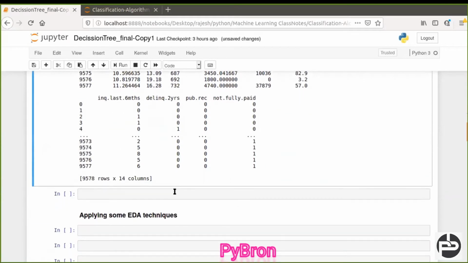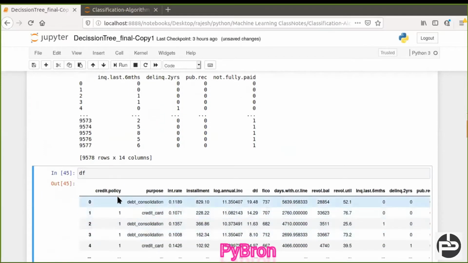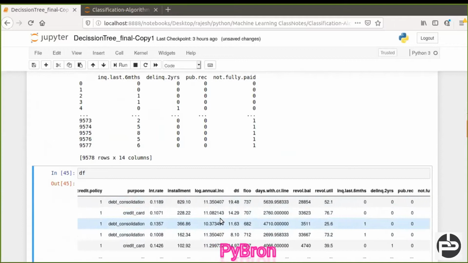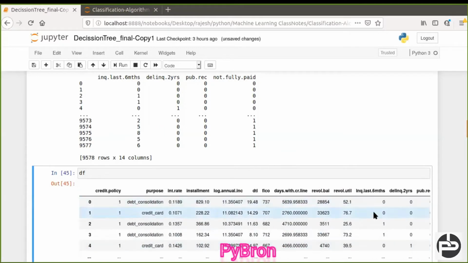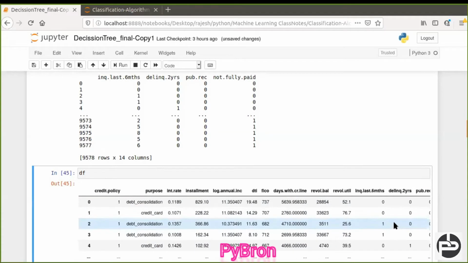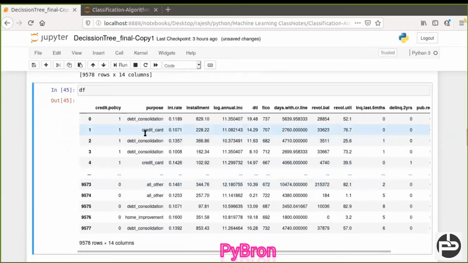And I'm able to load the data set. If you want to check how the data set looks, just click on that. So you can see credit policy 1 means he meets the criteria, and here the target column is not fully paid. Not fully paid 0 means he did not fully pay, and 1 means he paid fully. So this is the criteria, these are the input features, and this is the target column. Purpose is for what purpose this person took this loan. So hope you understood.